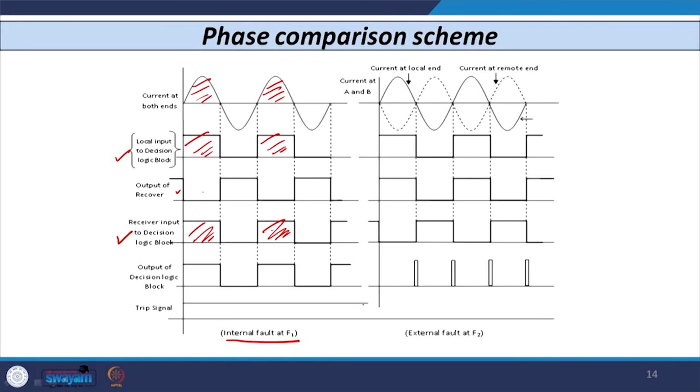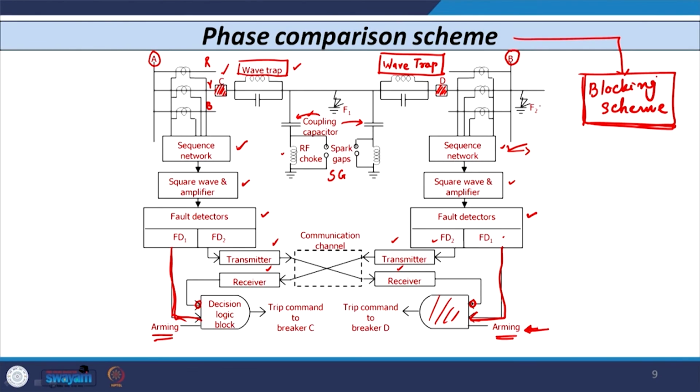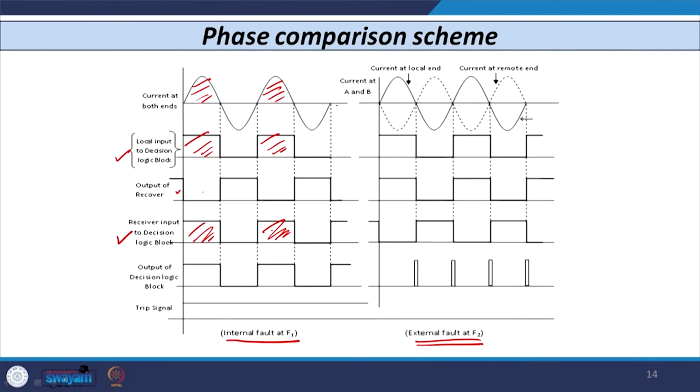On the other hand, in case of an external fault, say at F2, I have shown two faults, one is here, F2, the external fault, and one is here, that is F1. You can see that in case of an external fault, the two signals are out of phase at the local end and at the remote end.